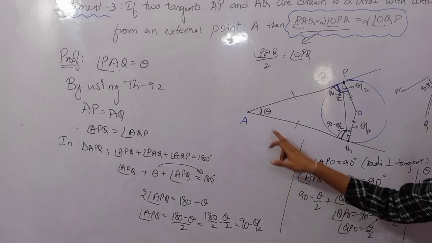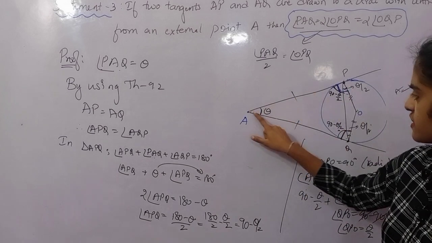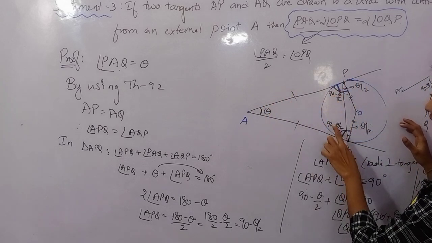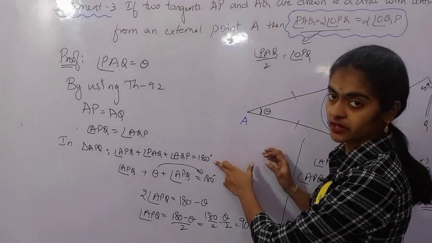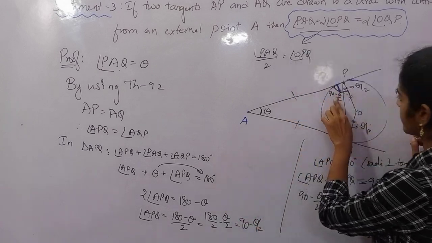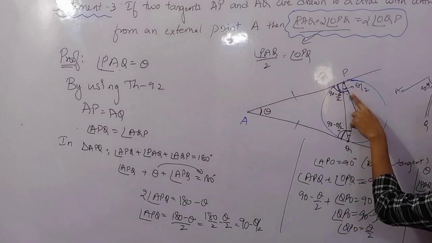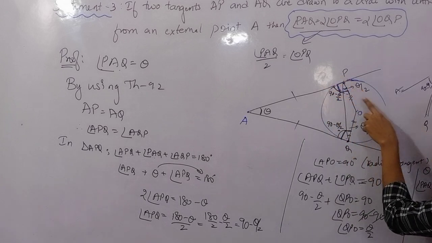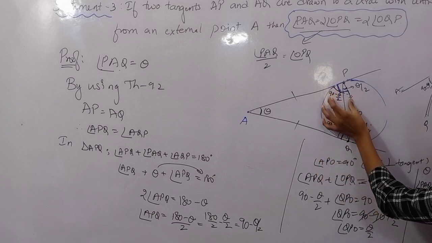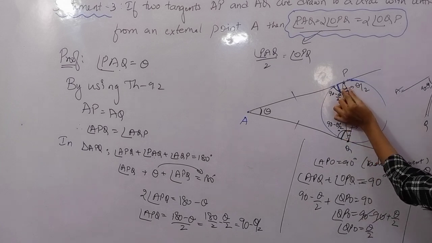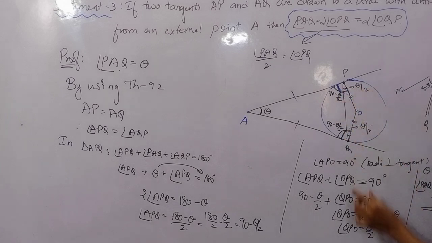Firstly I have taken this angle as theta. I have taken this triangle APQ. I know that lengths of tangents are equal, so these two angles are equal. Using the angle sum property of a triangle, I got this angle as 90 minus theta by 2. But I know this total angle is 90 because radius and tangent are perpendicular. So taking the total angle 90, this angle is divided into 2 parts. This is one part, this is one part. So writing here, I got angle QPO as theta by 2.